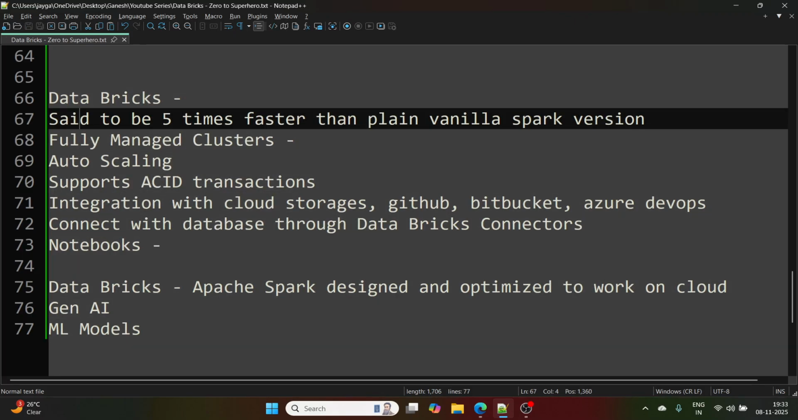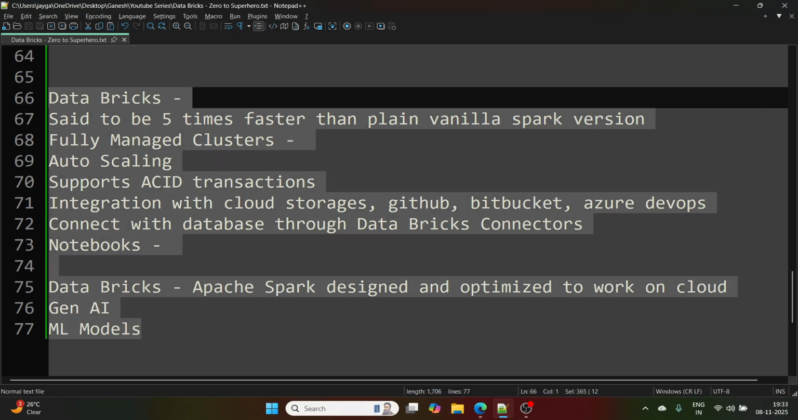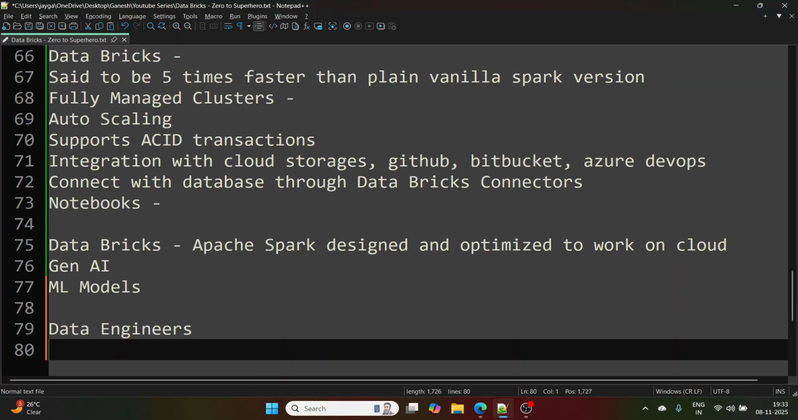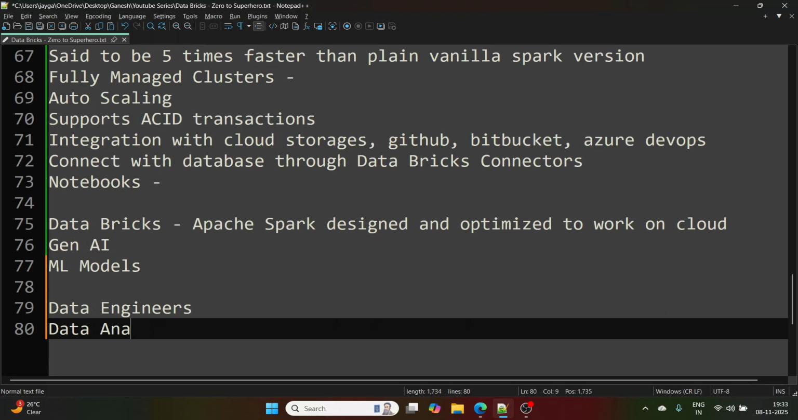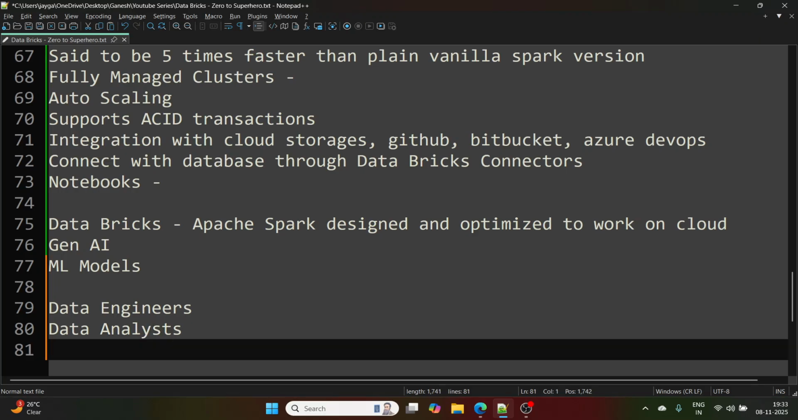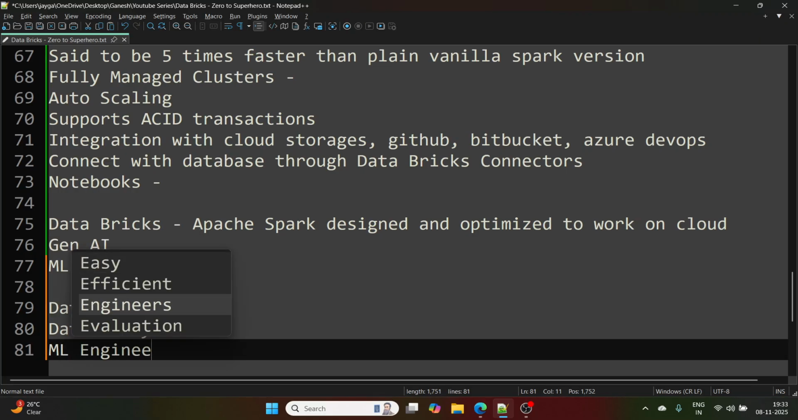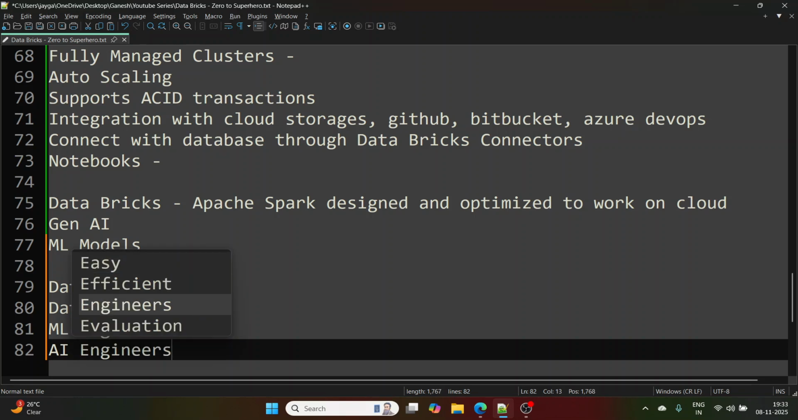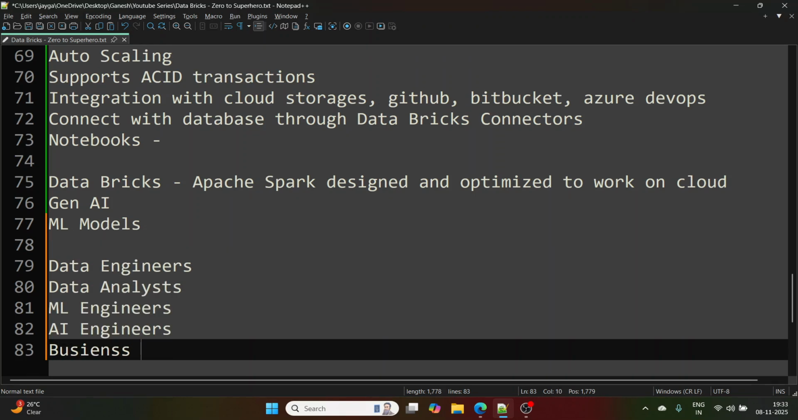Once I show you Databricks and the Databricks UI, you will be able to understand who all can work here. Data engineers can work here. Data analysts can work here on the same tool. ML engineers, AI engineers, business stakeholders.